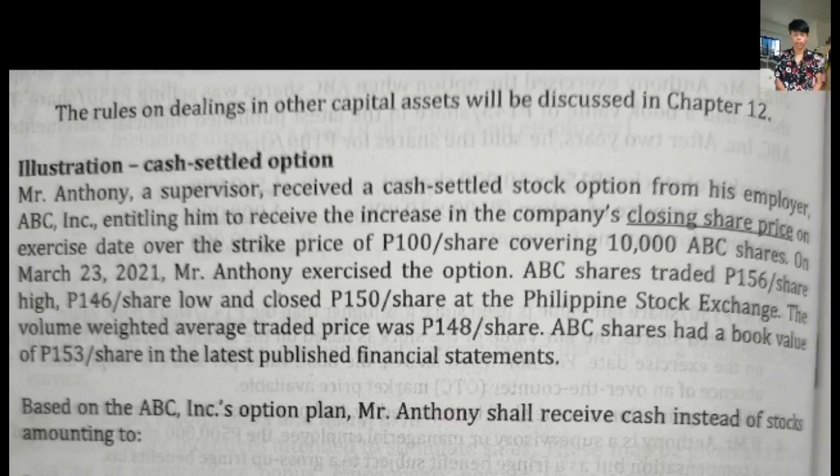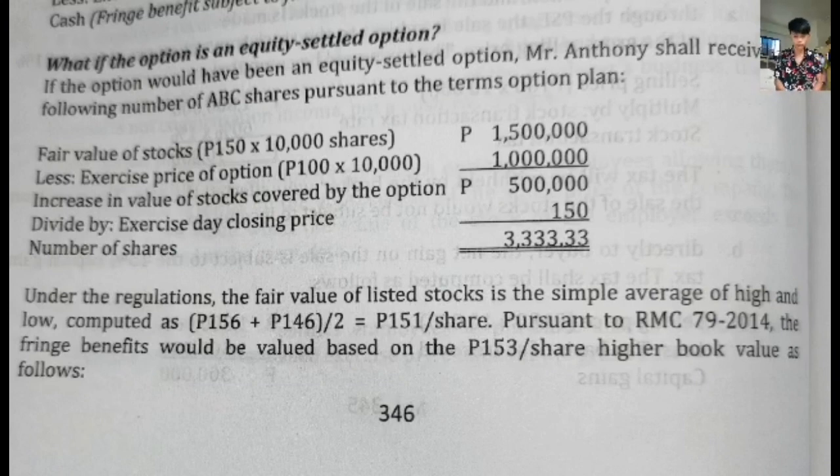Then, what if the option is an equity-settled option? Mr. Anthony shall receive the following number of ABC shares pursuant to the terms of the option plan. We get the fair value of stocks, 150 pesos times 10,000 shares, equal to 1.5 million, less the exercise price of 100 times 10,000 shares, equal to 1 million, and their difference is the increased value of stocks covered by the option. It is divided by the exercise day closing price of 150 pesos, and the answer is 3,333.33 shares.